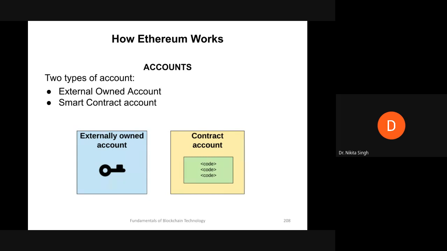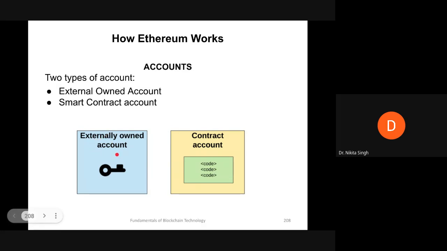So we have two types of accounts: an externally owned account and a smart contract account. The externally owned account is the most basic type of account available with Ethereum, and it can be created free of cost.